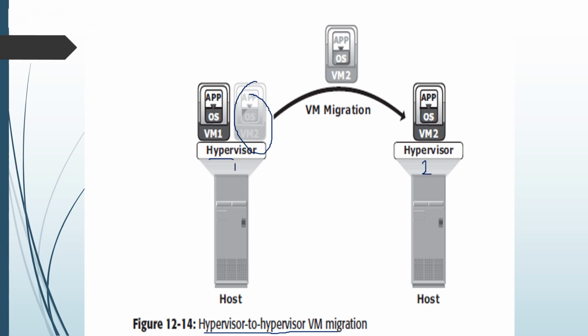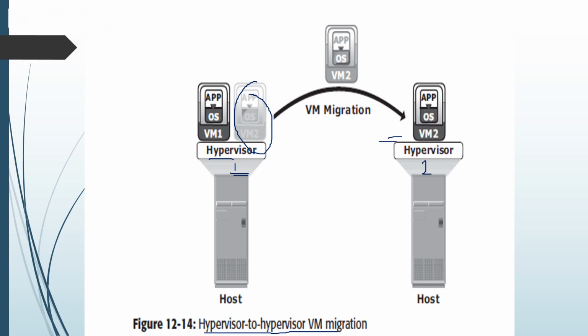That means the active state of the VM is moved from one hypervisor to another. The content of the virtual machine memory is copied from the source hypervisor to the destination, that means to the target.